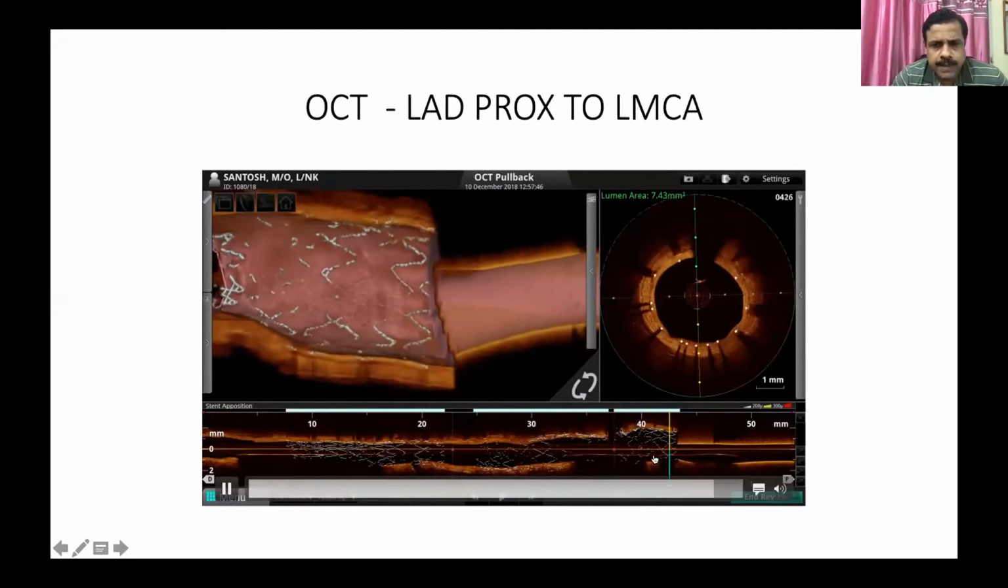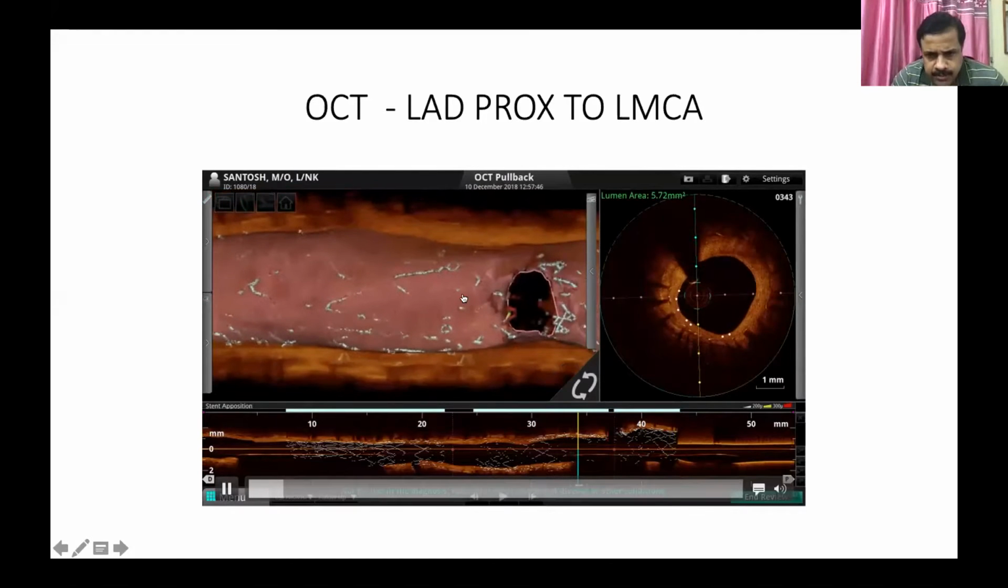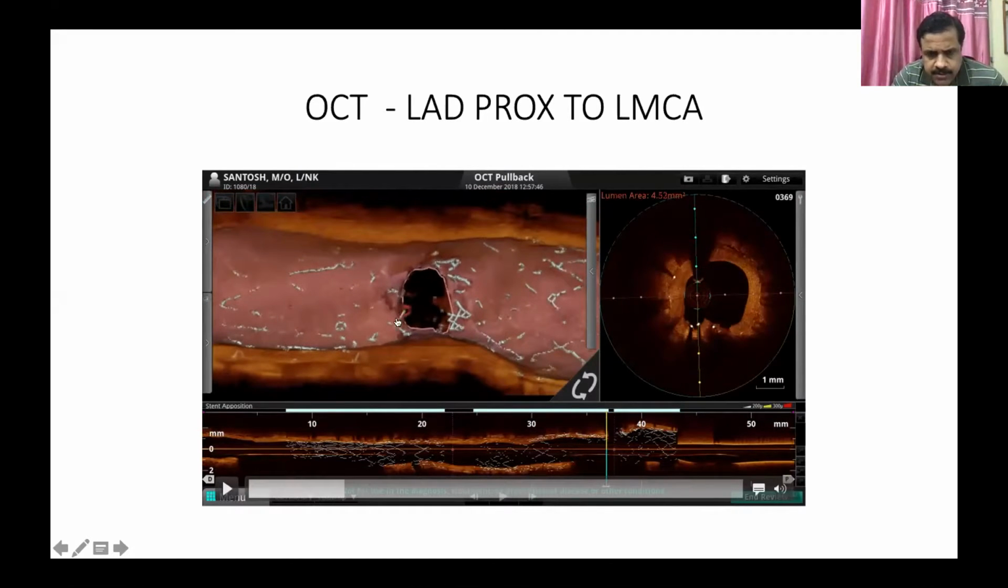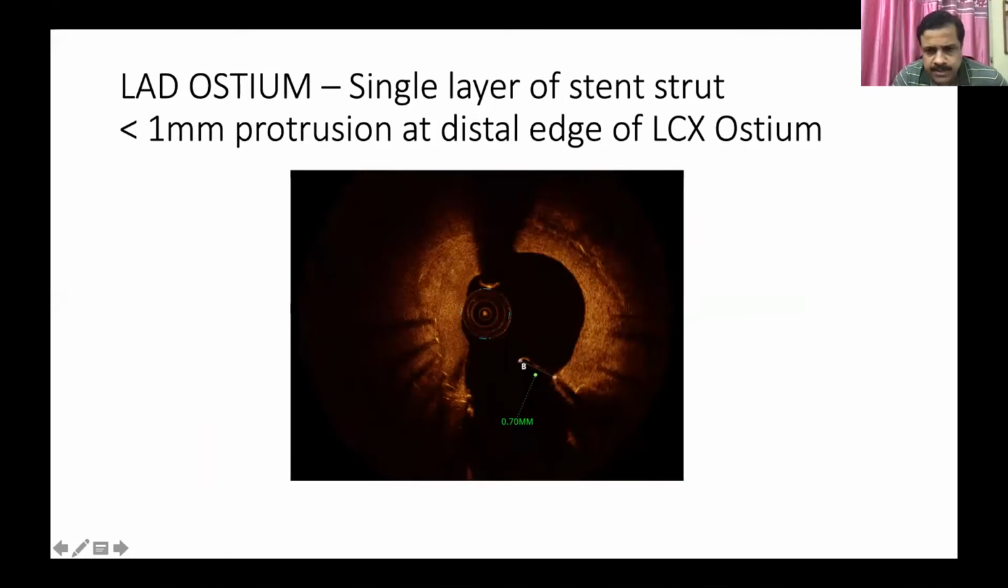You can see this is the side branch. Only 2-3 struts of the LCX were protruding, which is acceptable. In fact, just 0.7 millimeter of the LCX stent was protruding into the LAD, indicating a very small neocarina. So it is very acceptable. It is an ideal result as far as the TAP is concerned. Too much metal coming into the left main to LAD lumen will cause problems, such as stent thrombosis. So there was minimal protrusion into the left main.